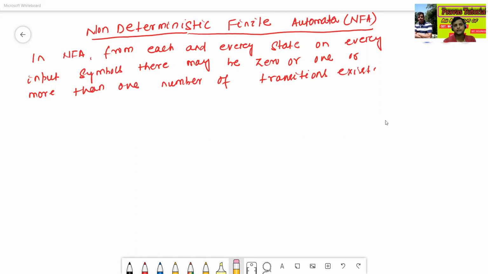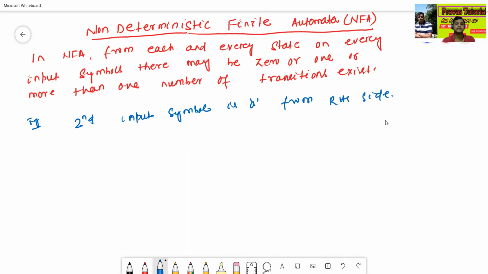For example, construct a DFA that accepts all strings where the second input symbol from the RHS side is A. For this language, how many states will be required?